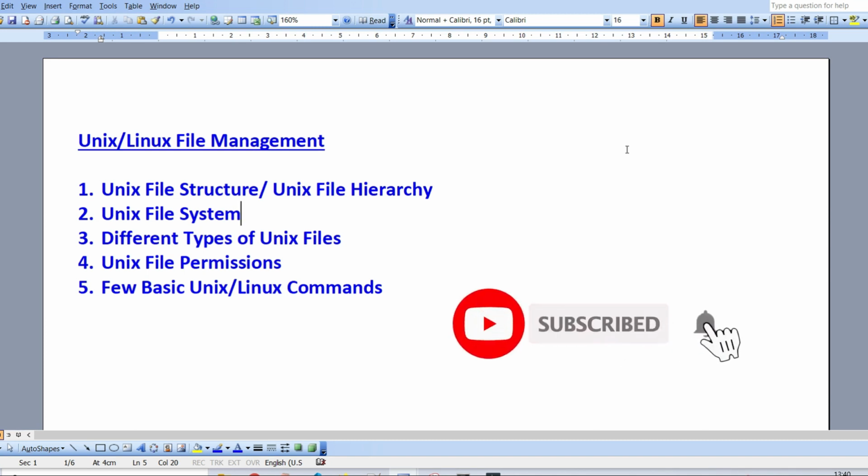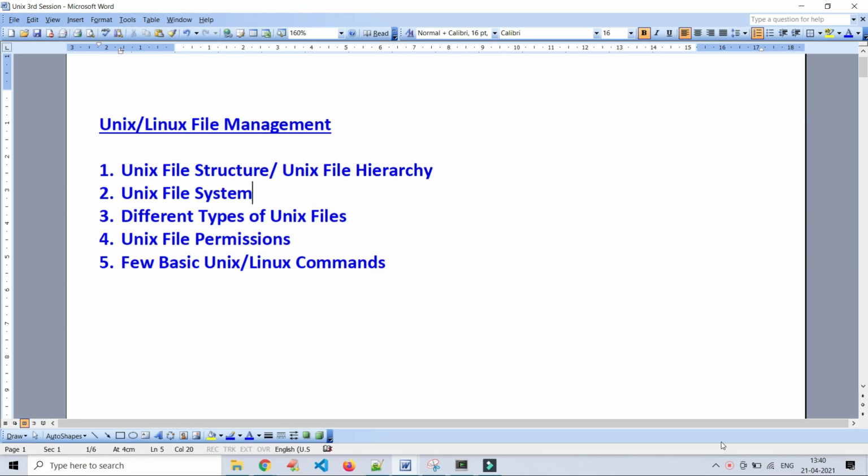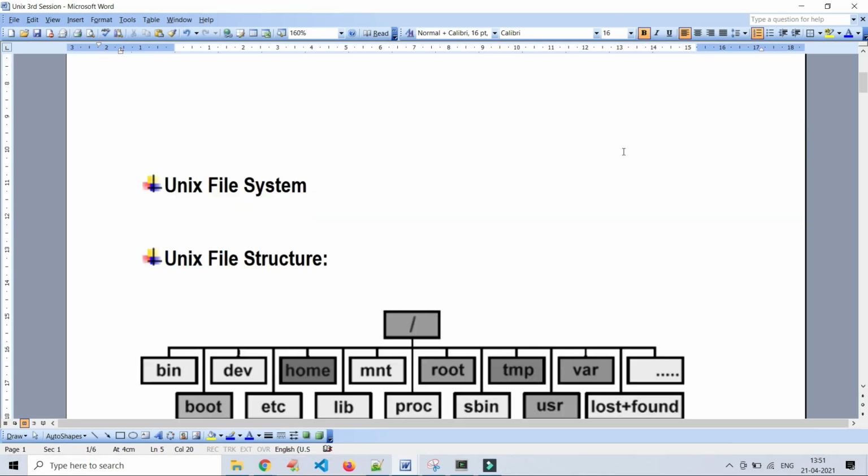Today's session objective is Unix file structure or Unix file hierarchy, Unix file system, different types of Unix files and Unix file permissions and related information, and a few basic Unix or Linux commands which we use on a daily basis. Let's start this session now.